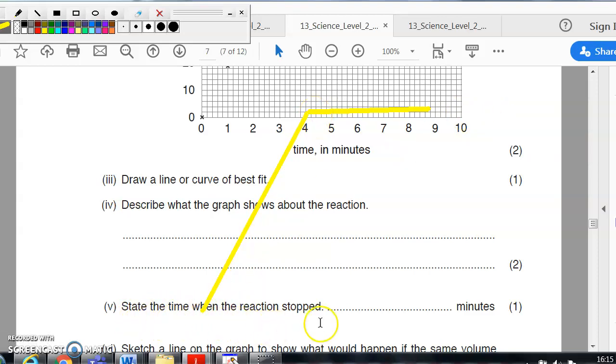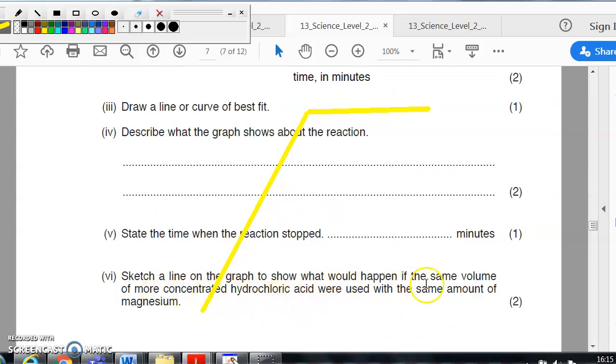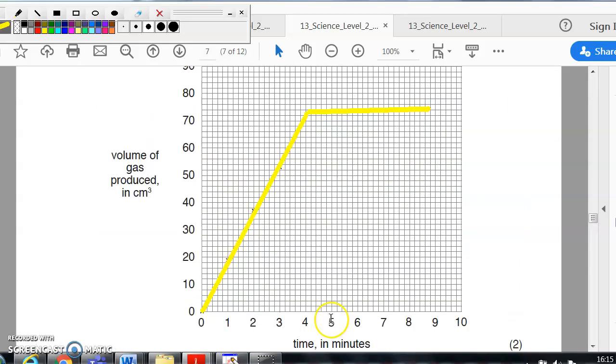State the time at which the reaction stopped. Now, very often people think, oh, it's finished here. The reaction's actually finished up here, hasn't it? So the earliest point it stops. Write that in. And then sketch a line if you're using the same volume but more concentrated hydrochloric acid. So let me put that back up there. Let's use a different colour.